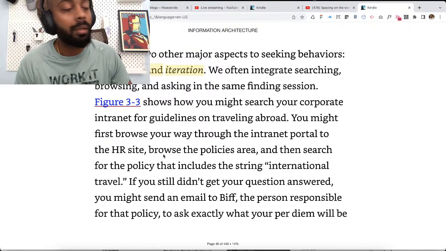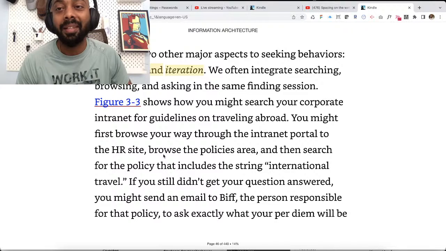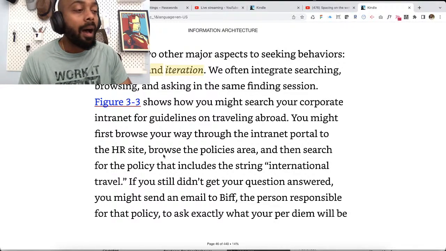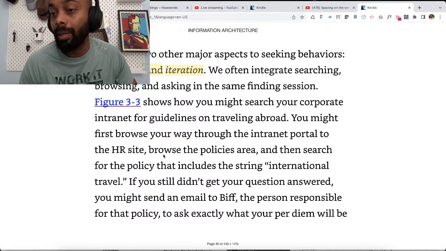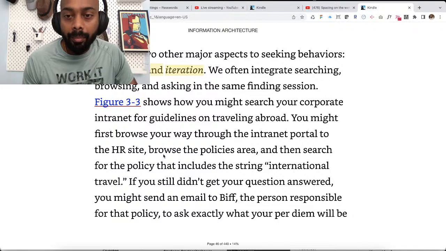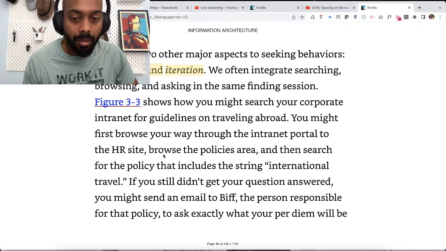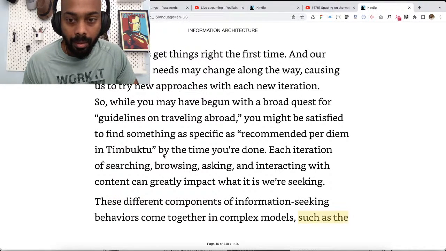What are the novel new ways? Sorry, novel ways, 'novel new ways' seems redundant. So yeah, what are the novel ways or new building blocks of information finding? Right. But yeah, coming back to this, iteration is what we are trying to find a definition for.